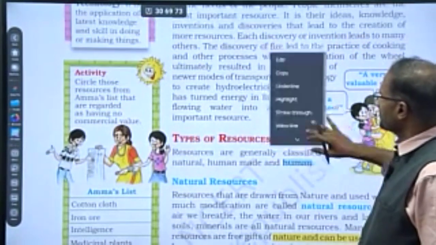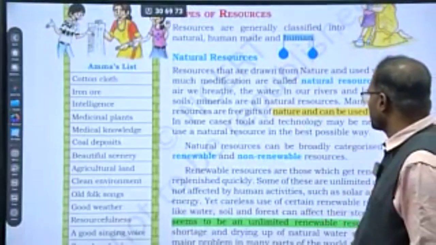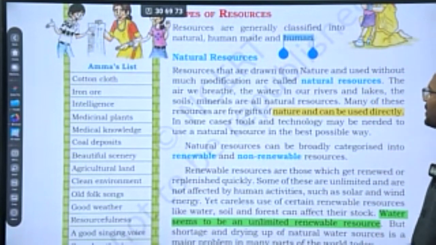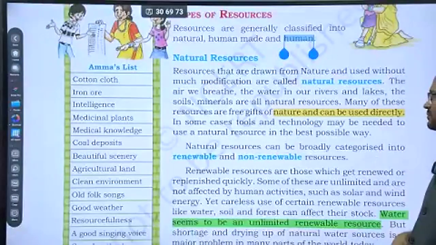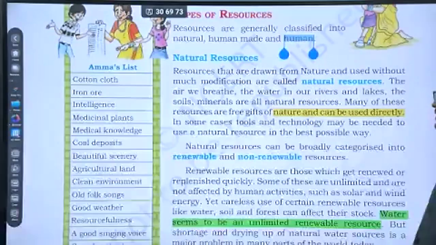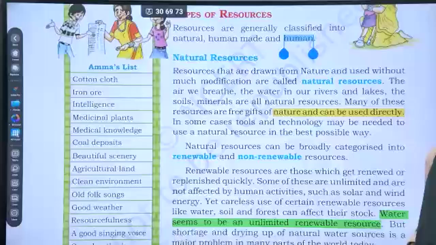And the types of resources they have given. One is called natural resources. Resources that are drawn from nature and used without much modification are called natural resources. The air we breathe is a resource. The water in our rivers and lakes, the soils, minerals are all natural resources. Many of the resources are a free gift of nature and can be used directly.